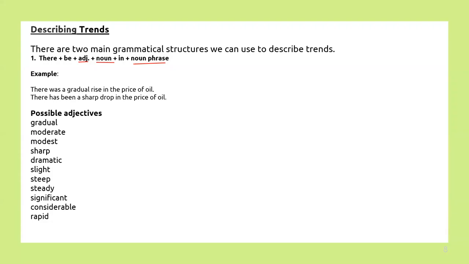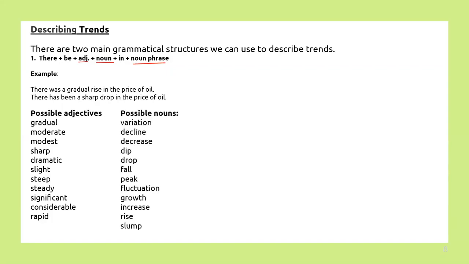Slight or steep. Slight is somewhat lesser than gradual. Then steep and steady are almost the same. That means there is not much difference in comparison. So in that case you can use an adjective like steep or steady. Significant or considerable, it is something that is visually, I mean, properly shown. ऐसे कोई difference है कि clearly shown, अच्छी तरह से दिख रहा है हमें. In that case you can add significant. These are basically adjectives.